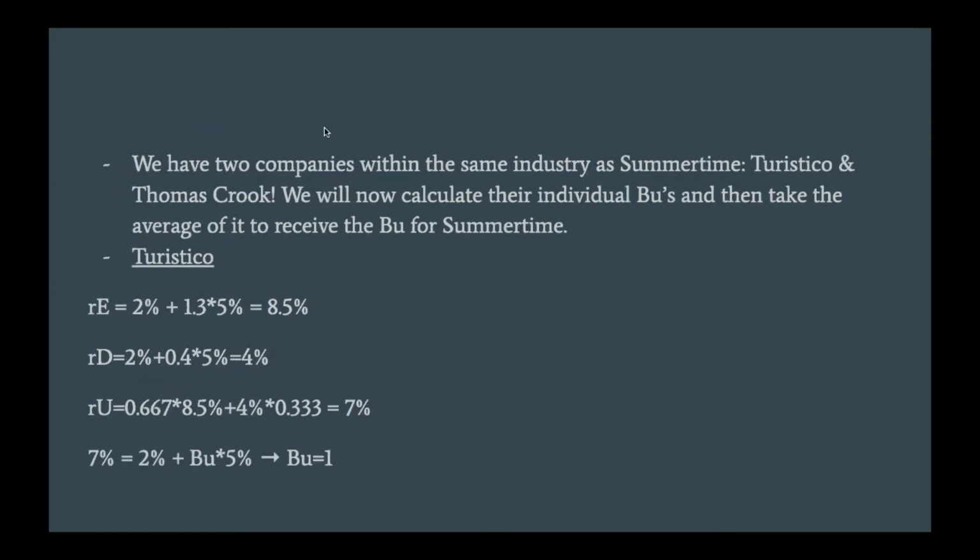So since we have two companies working within the same industry as Summertime, Turisco and Thomas Crook, we will now calculate their individual unlevered betas and then take the average of them in order to receive an unlevered beta that we can apply for the company Summertime. And for the company Turisco, as we received some information about and was working in the tourist industry, we just plug in the numbers previously received about this company in order to receive the different variables.